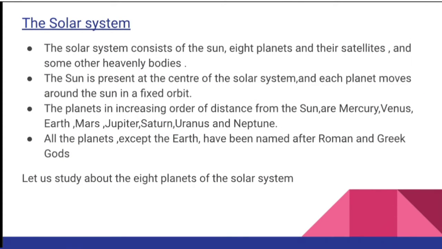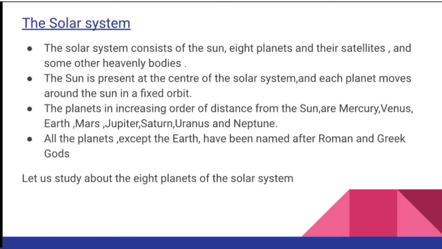Now we are going to learn about the solar system. The solar system consists of the sun, 8 planets and their satellites, and some other heavenly bodies. The sun is present at the center of the solar system, and each planet moves around the sun in a fixed orbit. In increasing order of distance from the sun are Mercury, Venus, Earth, Mars, Jupiter, Saturn, Uranus and Neptune. All the planets except the Earth have been named after Roman and Greek gods.